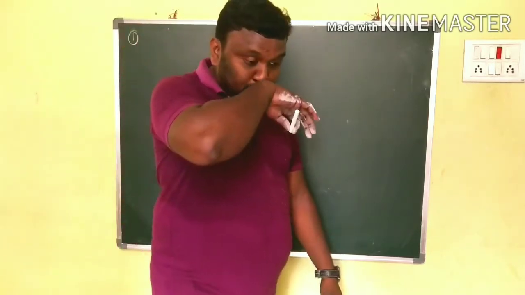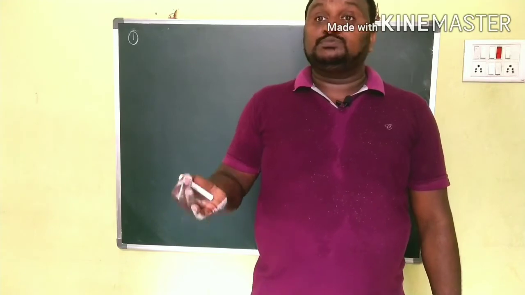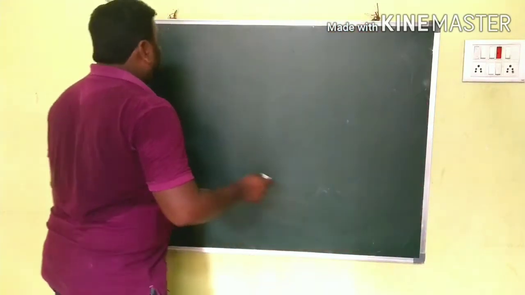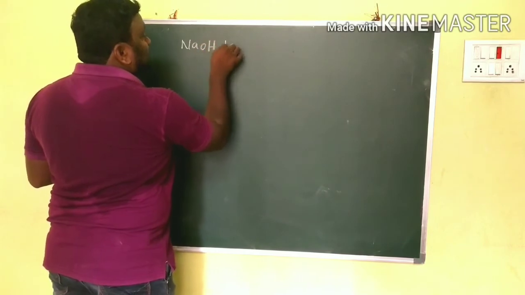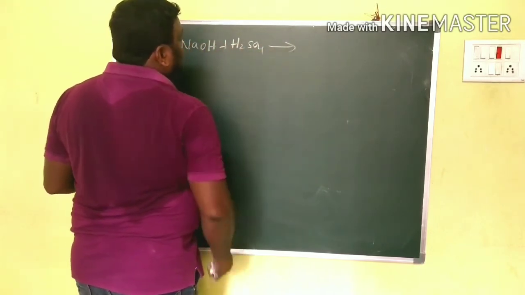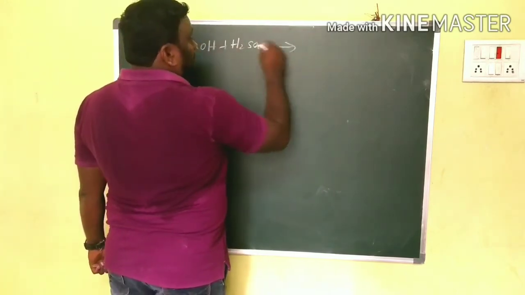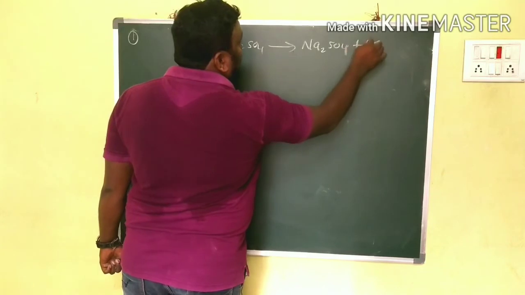Next, we have to balance the equation like this. Another model: NaOH plus H2SO4 gives rise to Na2SO4 plus H2O.